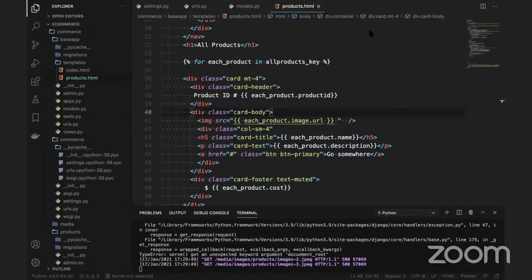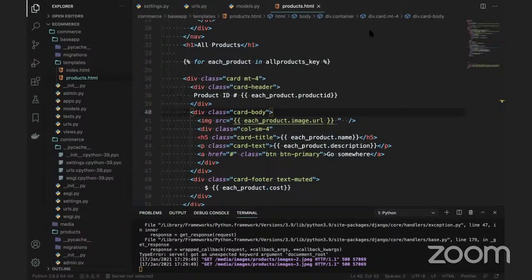Let me show you this. It's media. In the media there is images, again there is products, and these two products are created. If you look at this, we are seeing these images in our local. But when I'm trying to use this products.html, I want to display these images on the UI. Then what is happening here? I'm giving each product.image.url, but this is not working. Do you guess why? If we refresh this, it is not printing.